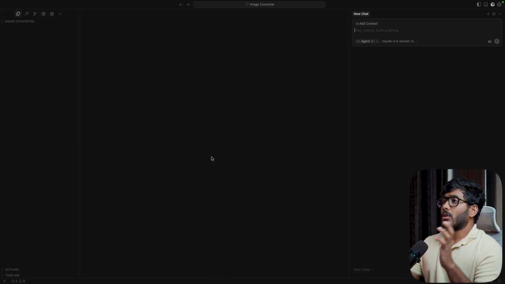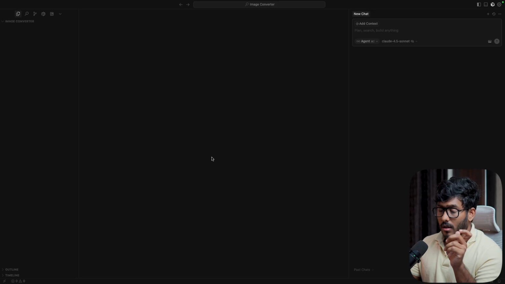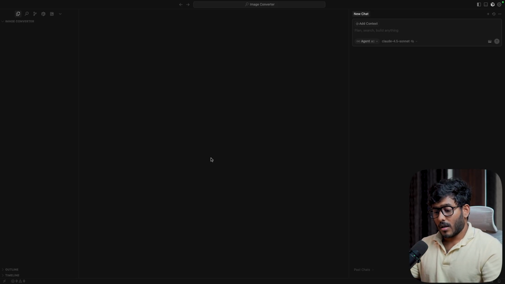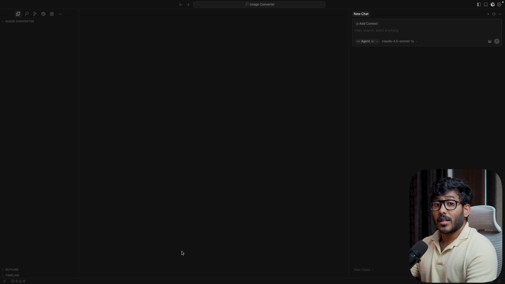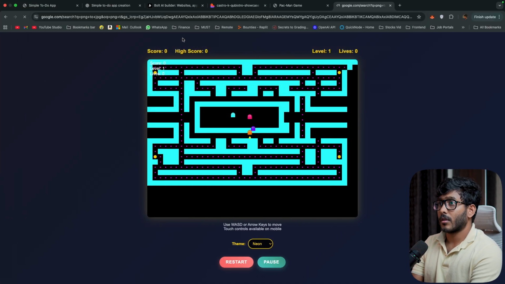All right. So in Cursor, I'm trying to create an application where you can convert an image. You might have already used this. Suppose there is a website that only supports PNG or JPEG, what do you do? You just search on Google, like convert JPG to PNG, or WebP to PNG, or SVG to PNG. So we are trying to create something similar to that.